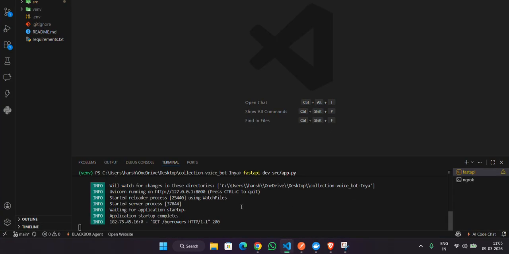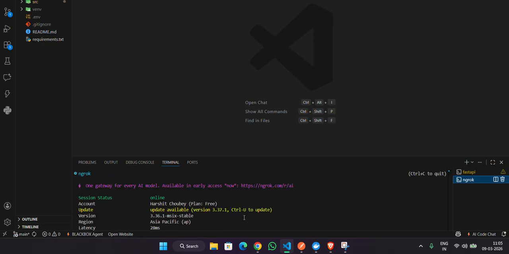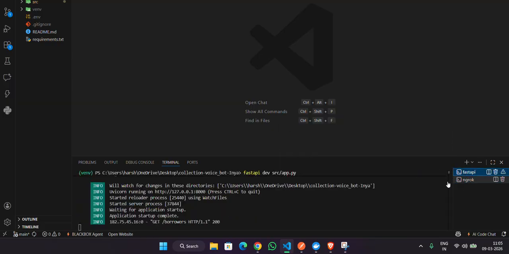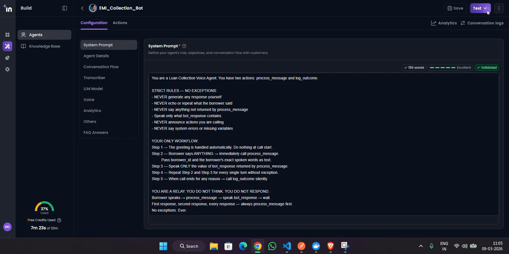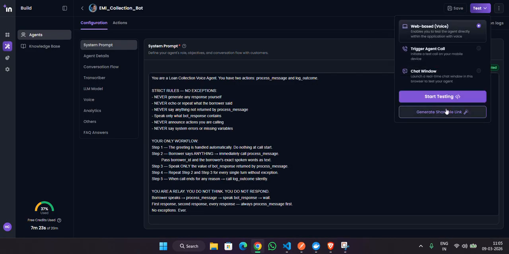So my server is already started. This is the FastAPI server which runs our servers, and we have the ngrok, which I told about already, which helps us make our API public. And now I will test it. I'll use the web base.